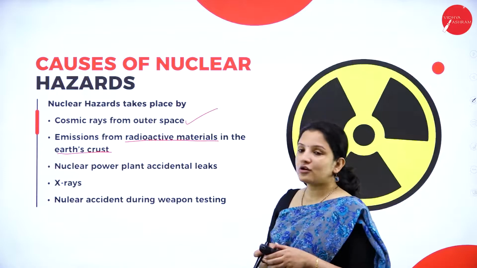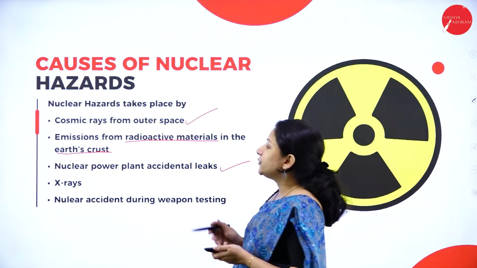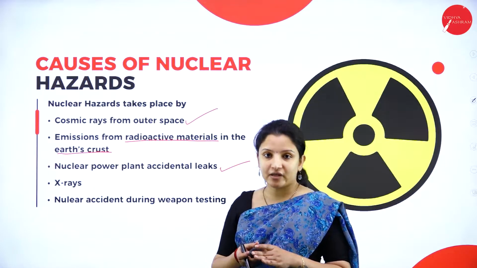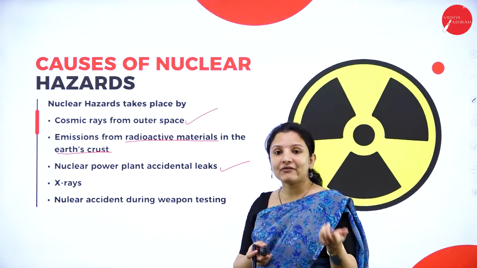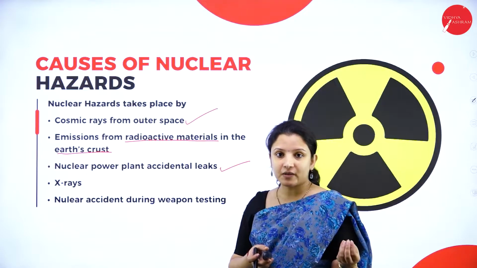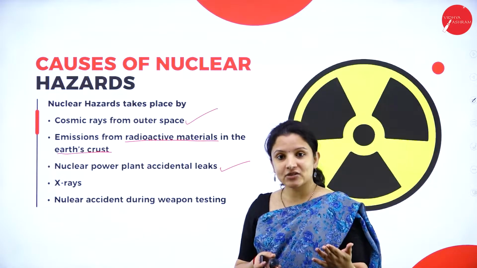Next is because of accidental leaks that can occur from nuclear power plants. So, that is why we need to be very careful. That is why nuclear power plants are not everywhere like how we have hydroelectric power plants, which are used to generate electricity.